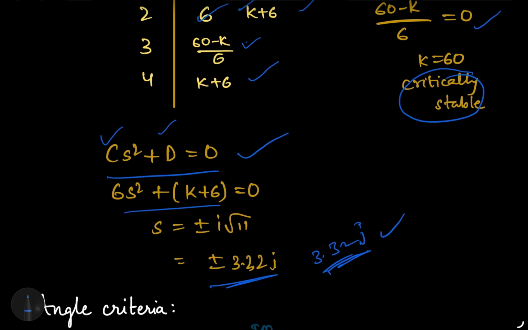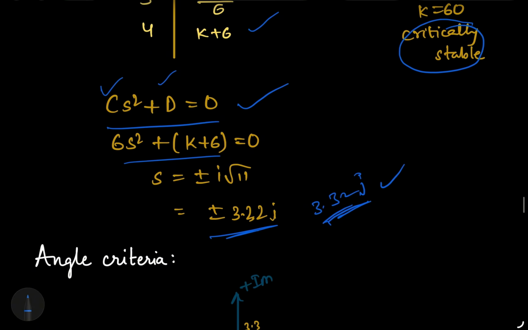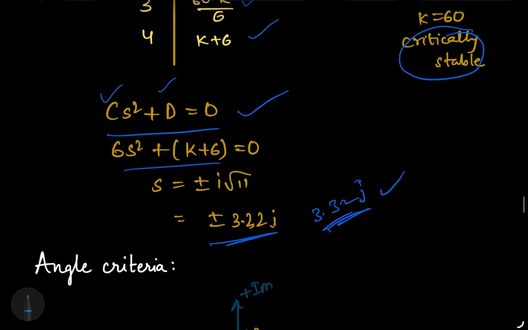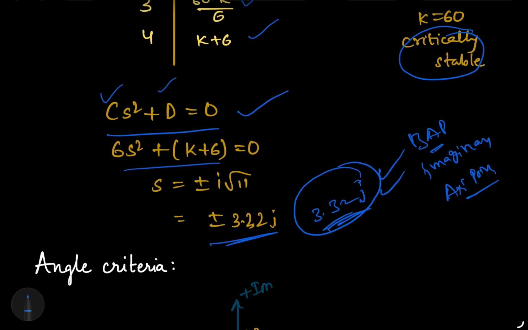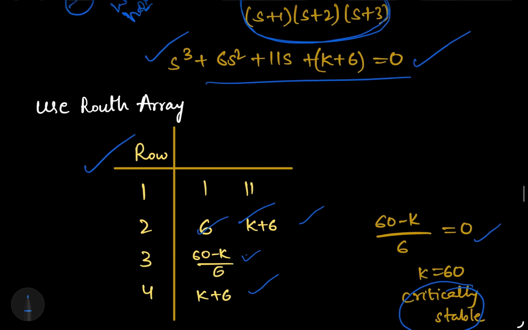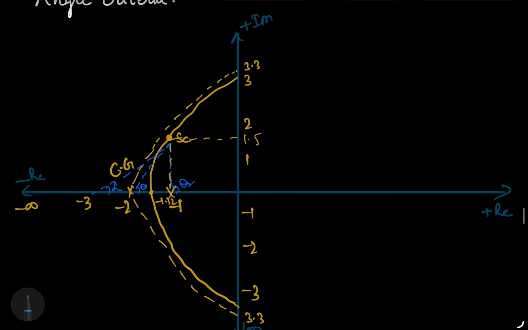Okay. So the root locus will definitely pass these points. Now we have a breakaway point and an imaginary axis point, and we can connect them. So this is your breakaway point, minus 1.32.